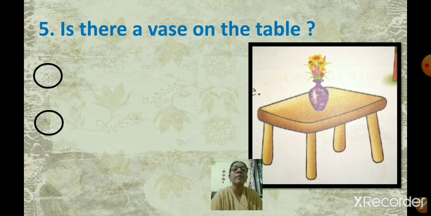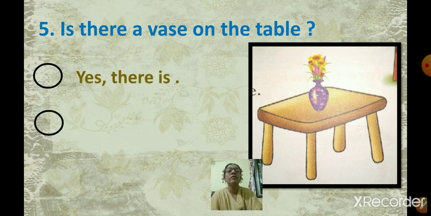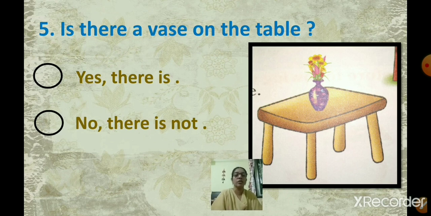Number 5. Is there a vase on the table? Vase means the flower vase. Observe the picture properly and see whether there is a vase on the table. Here also you have to give a short answer. Yes, there is. And the other option is no, there is not. Is there a vase on the table? Two options are there. First observe the picture. Can you see a vase on the table?